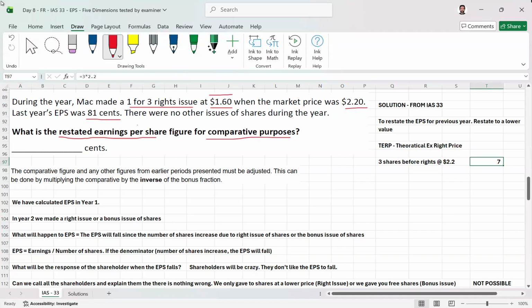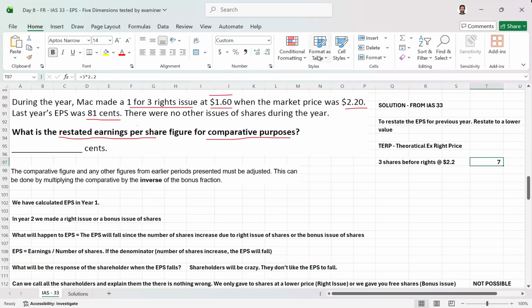Let me unround it. And then there is one new rights issue share.